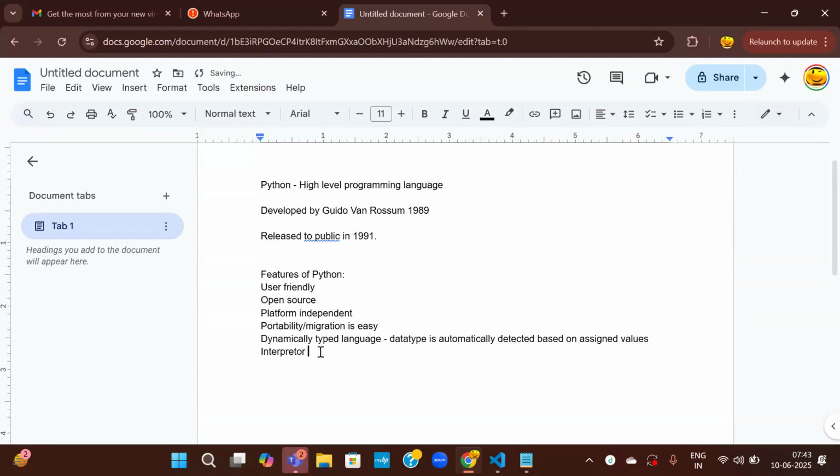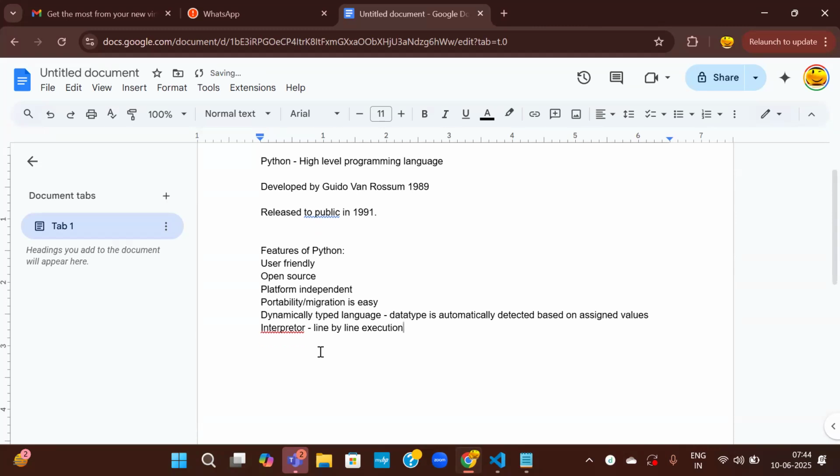So Python, we call it an interpreter language, but it also acts as a compiler. That compilation is done internally, but for us it appears like an interpreter language, with line by line execution.